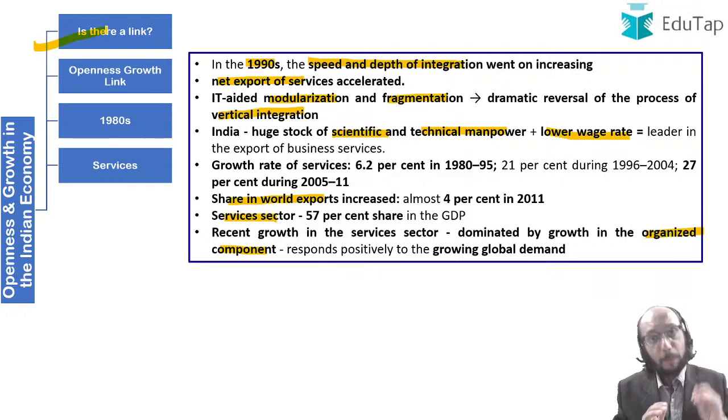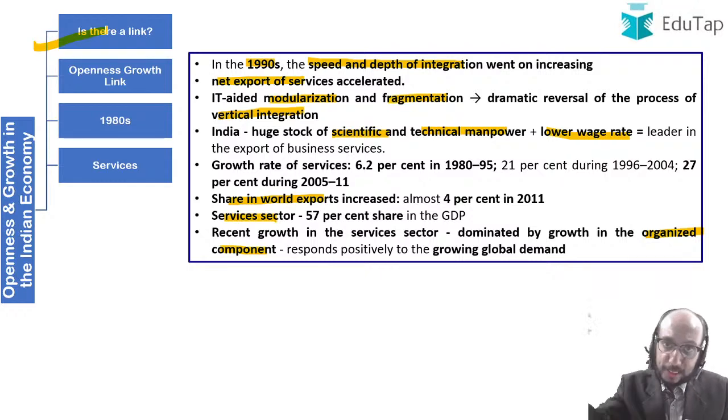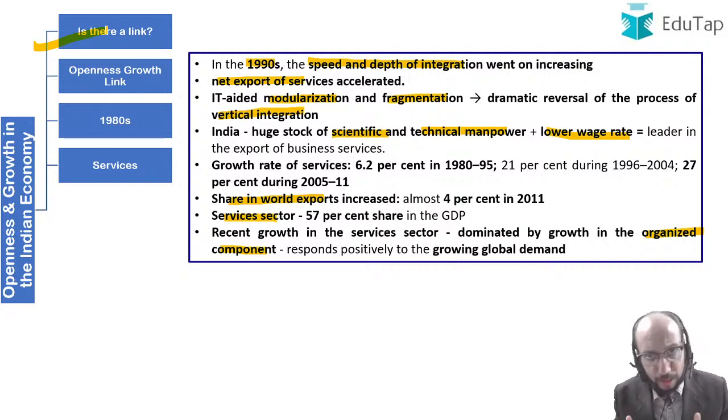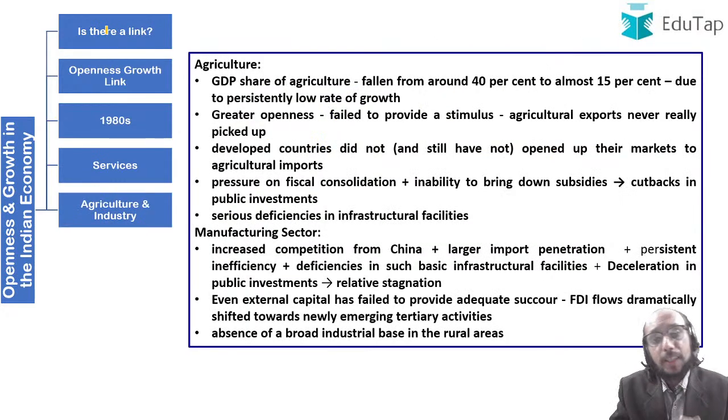Yes, because of opening up the economy, we are able to access foreign markets. Because of opening up the economy, we are able to access cheaper inputs, and so on. But at the same time, having a proactive or positive environment, having an enabling environment to support industry and to support businesses locally is also very important. And this belief of mine that it is important to have good local conditions will be proven true, so far as my understanding is concerned, when I see what happened in agriculture and when I see what happened in the manufacturing space.